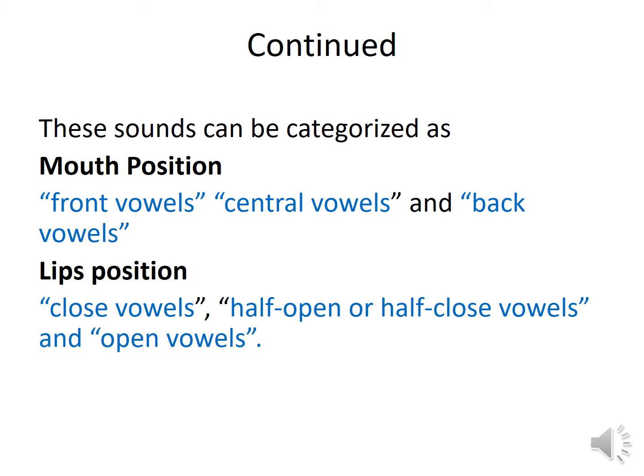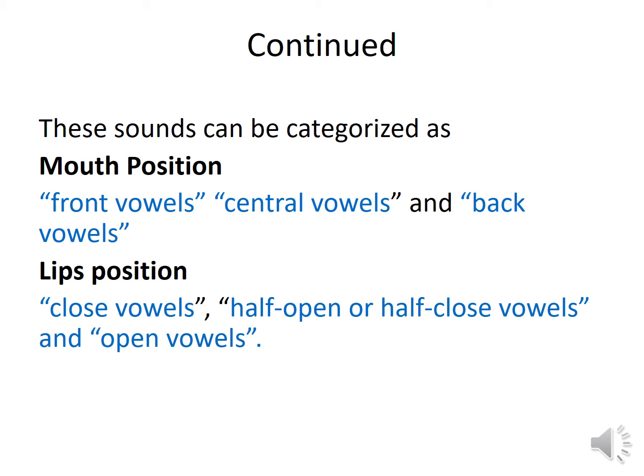So we can understand that there are two things. On the basis of those two things, we can classify vowel sounds into more categories. It depends upon the mouth position, what the mouth position is at that particular time while we are pronouncing those vowel sounds. If it is pronounced at the front of the mouth, those vowels could be called front vowels.